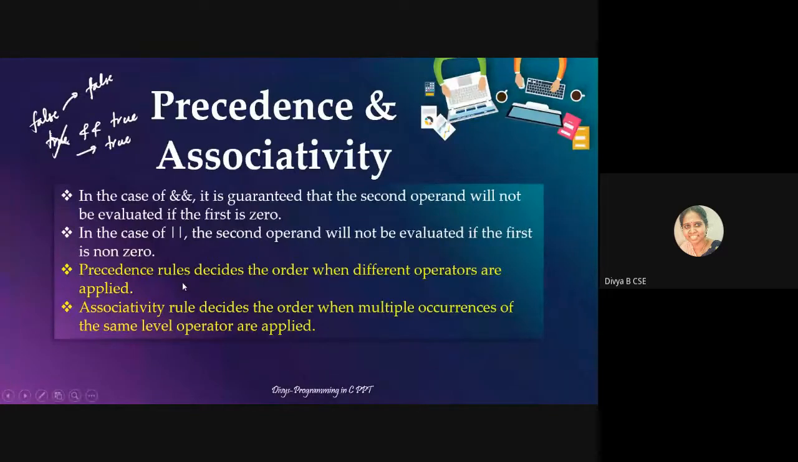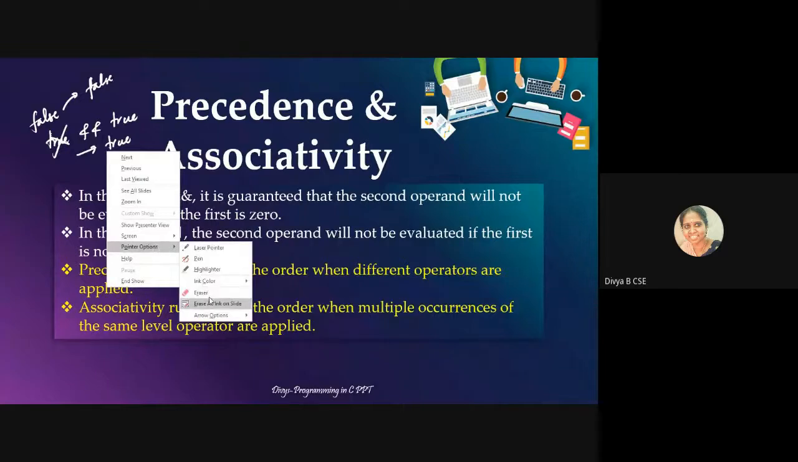So that is the first case, because anyway both have to be true in order to get the result to be true. If the first one itself is false, the second one, whether it be true or false, the result is going to be false. So that is why the second one need not be evaluated. That is the first case.